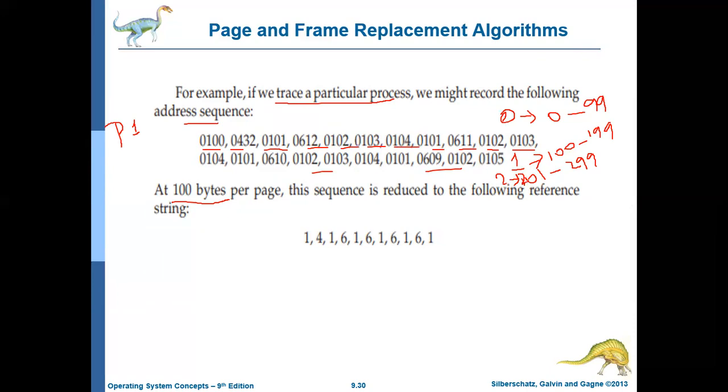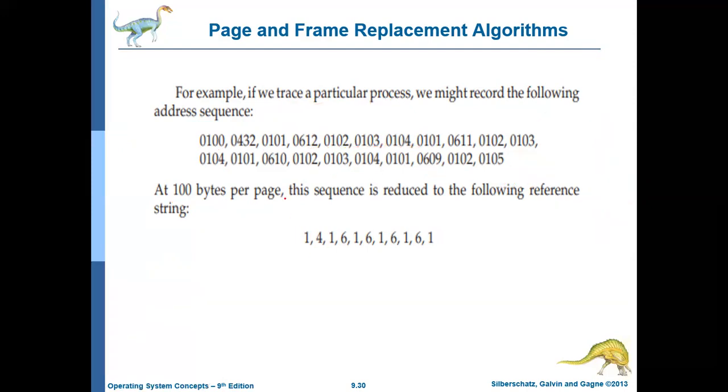Addresses 200 to 299 refer to page 2, addresses 300 to 399 refer to page 3, and addresses 400 to 499 refer to page 4. Basically each page is of 100 bytes, so 0 to 99 is the 0th page, 100 to 199 is the first page, 200 to 299 is the second page, 300 to 399 is the third page, and so on. Then this particular address sequence can be converted into a page reference string.